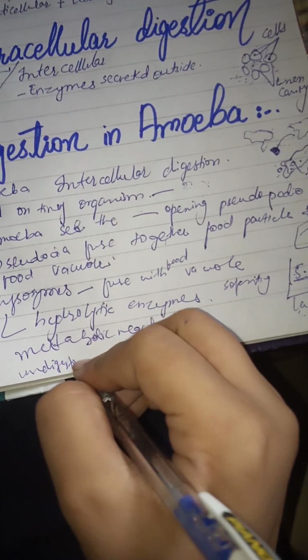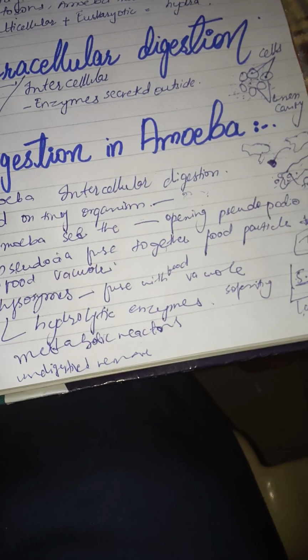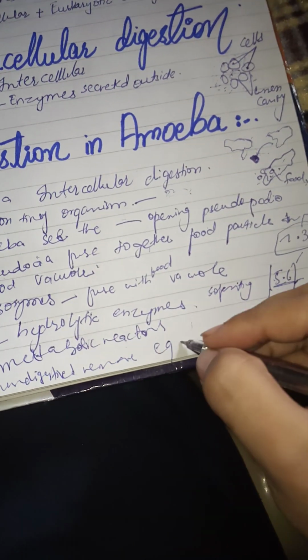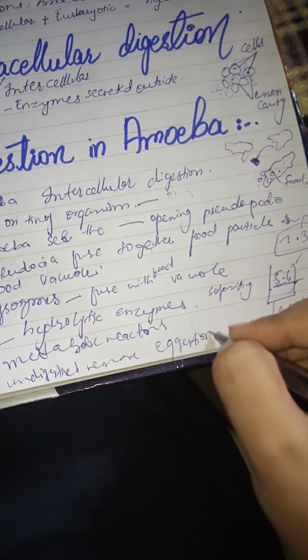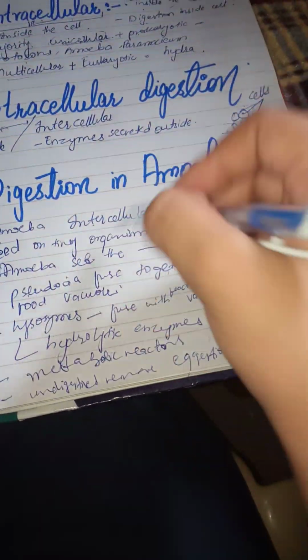We can simply say undigested particles are removed through what process? We did that in the last video, that was egestion. Okay, egestion, this means they will be removed from the body. So this means in digestion amoeba also has a lot of steps.